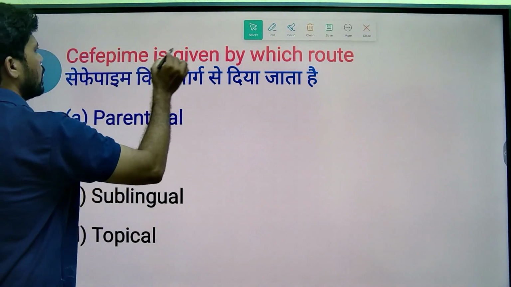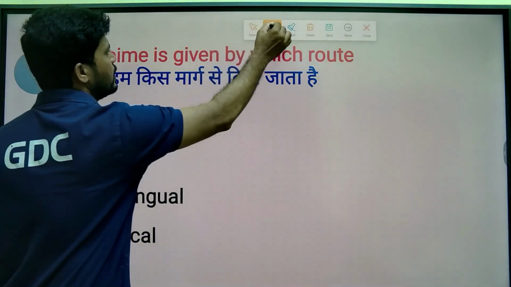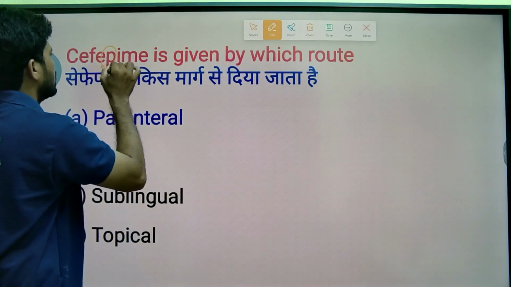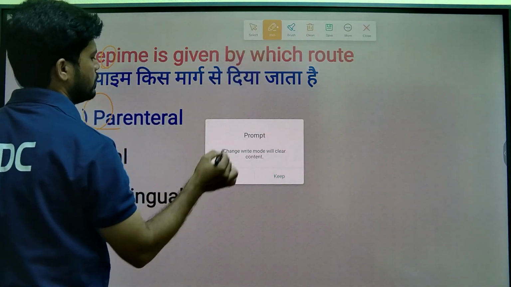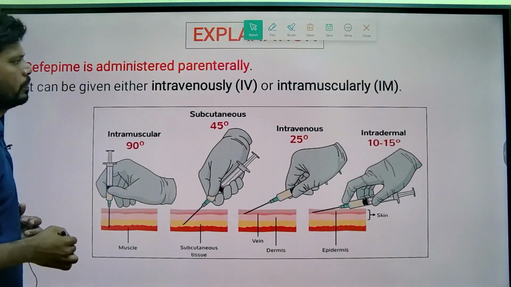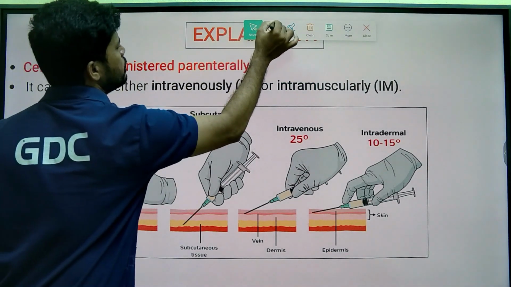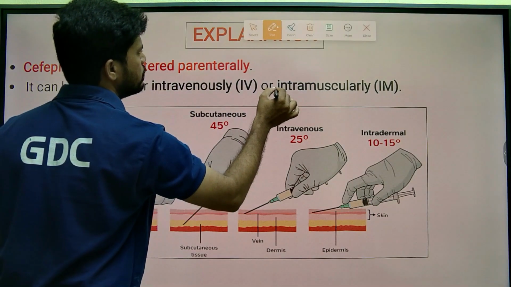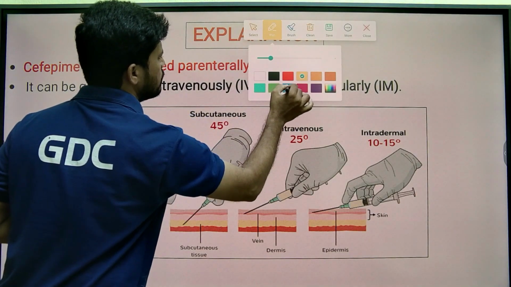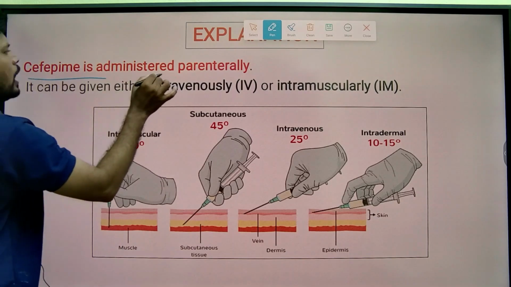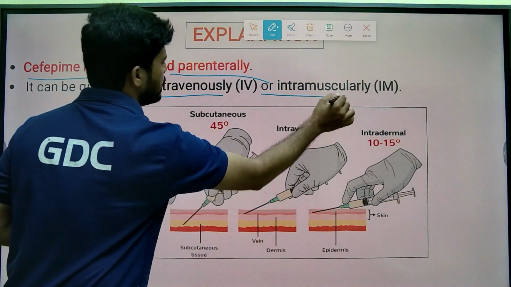Cefepime is given by the parenteral route, by injection. So Cefepime is administered parenterally. It can be given either intravenously or intramuscularly.